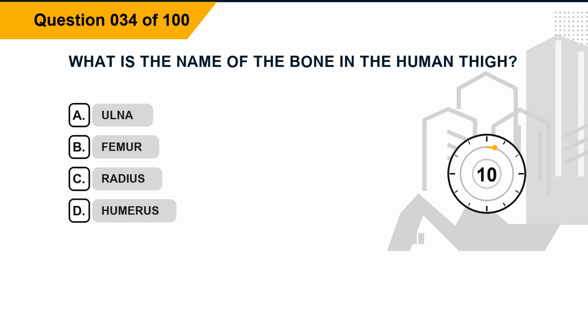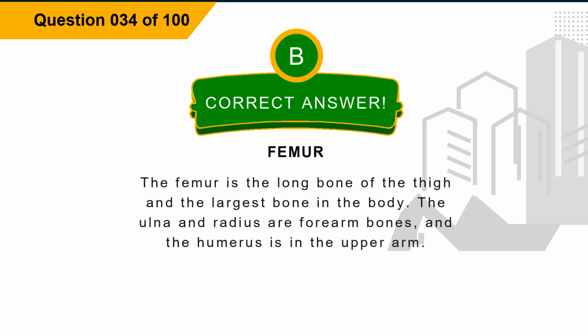Question 34. What is the name of the bone in the human thigh? Option A, ulna. Option B, femur. Option C, radius. Option D, humerus. The correct answer is option B, femur. Explanation. The femur is the long bone of the thigh and the largest bone in the body. The ulna and radius are forearm bones, and the humerus is in the upper arm.